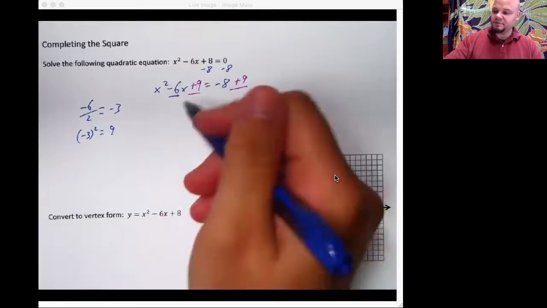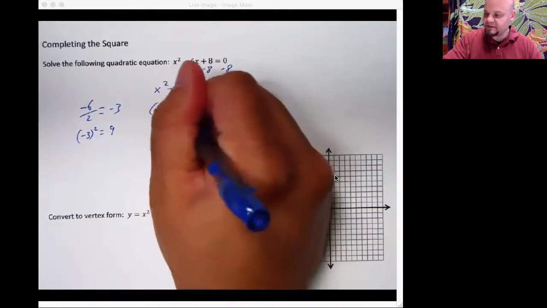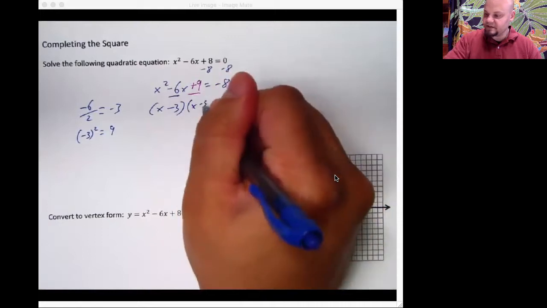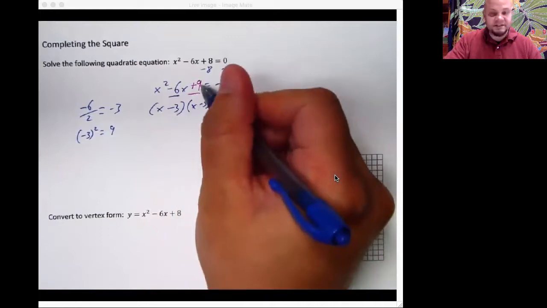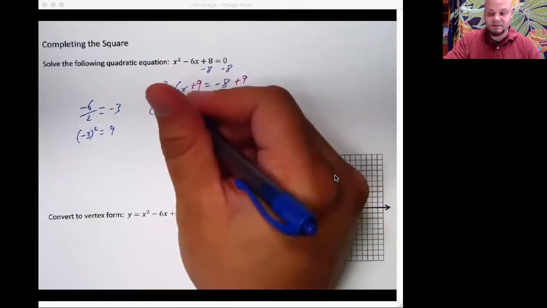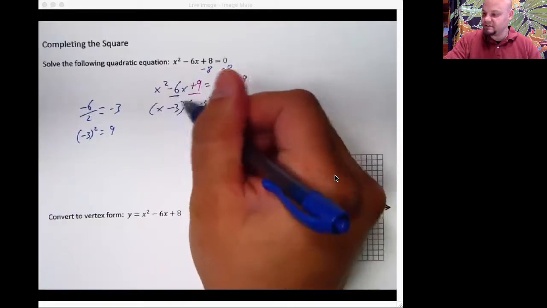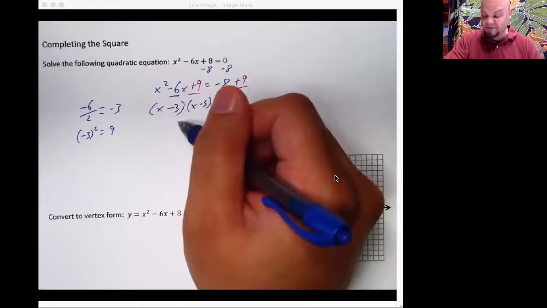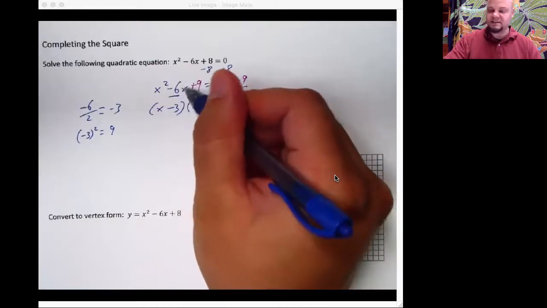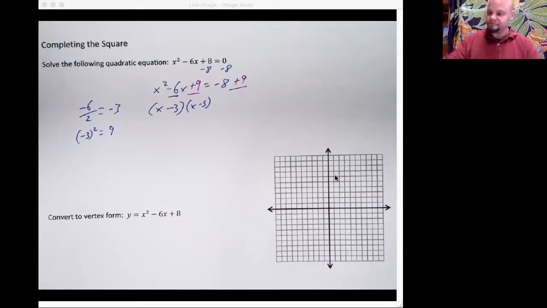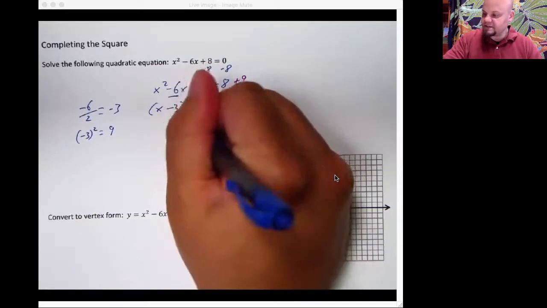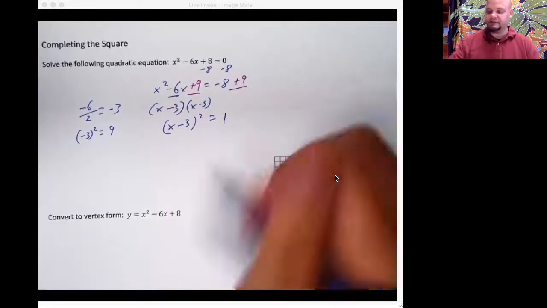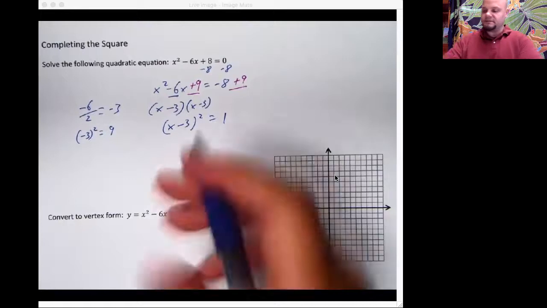Your perfect square trinomial in this case would be x minus 3, that thing that we got right here, times x minus 3, because negative 3 times negative 3 makes 9. X times x makes x squared. Negative 3 times x right in here would make negative 3x, and you'd have negative 3 times this x, making another negative 3x, which adds together to make 6x. It doubles that part, which I can write as x minus 3 squared is equal to, over on this side, I've got 1. Now I've got to solve this the rest of the way out.